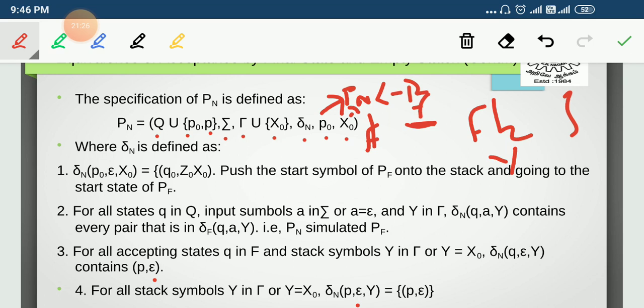After that, X0 also will be removed from our stack, so the stack becomes empty. Here, not by entering a final state but by the stack contents getting emptied, our language will be accepted by our constructed PDA.